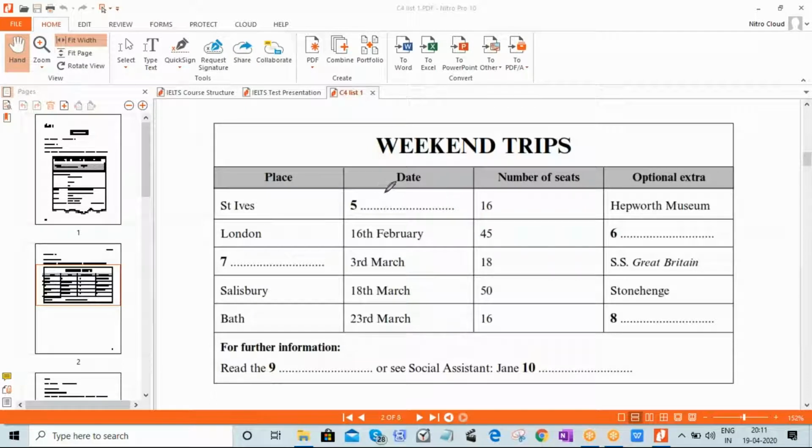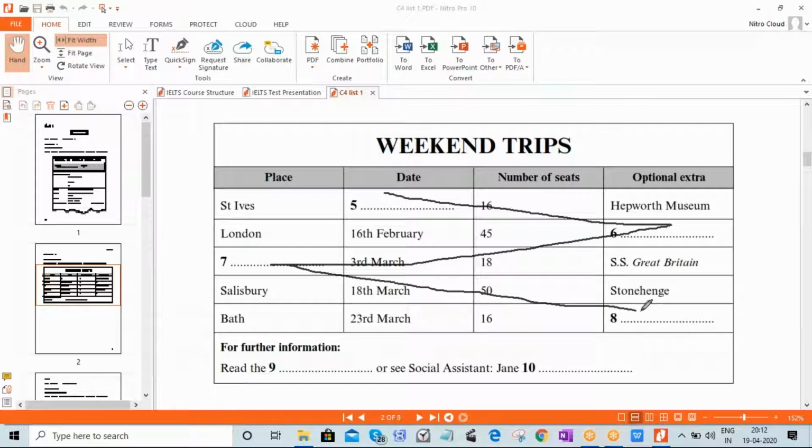So just focus on the missing information, like St. Ives, what is the date, what is optional extra in London, what location is covered on 3rd March. Now location generally they will spell out, so that would make your job easier. And then what is optional extra in Bath. So don't focus on the given information, like number of seats, they have given already. You need not worry about that information. Just focus on the missing information. This is one very, very important tip as far as listening module is concerned.